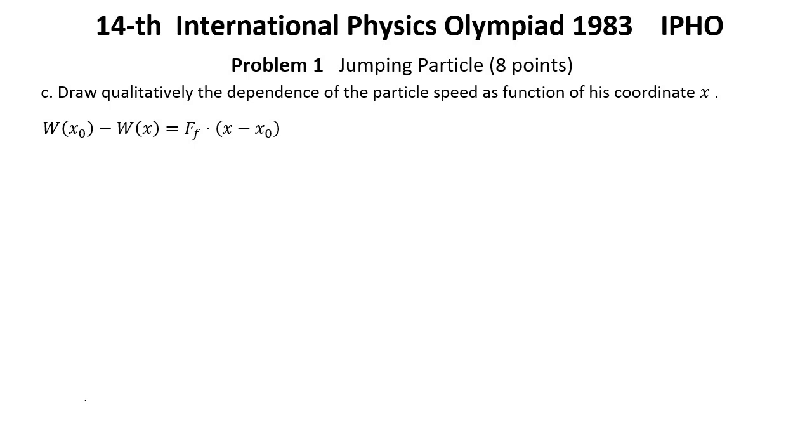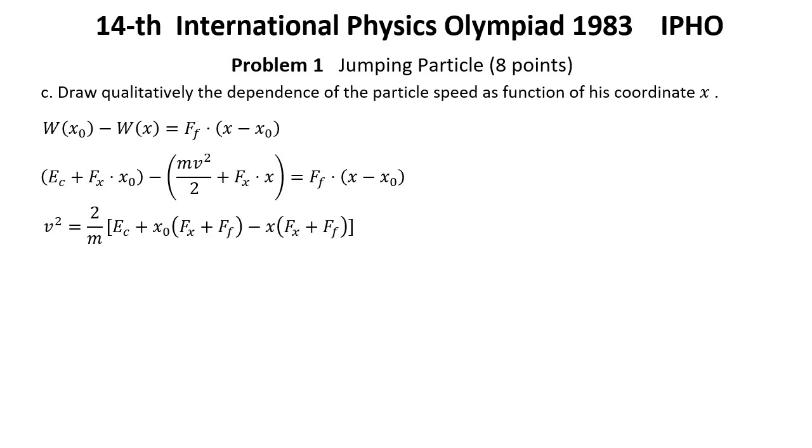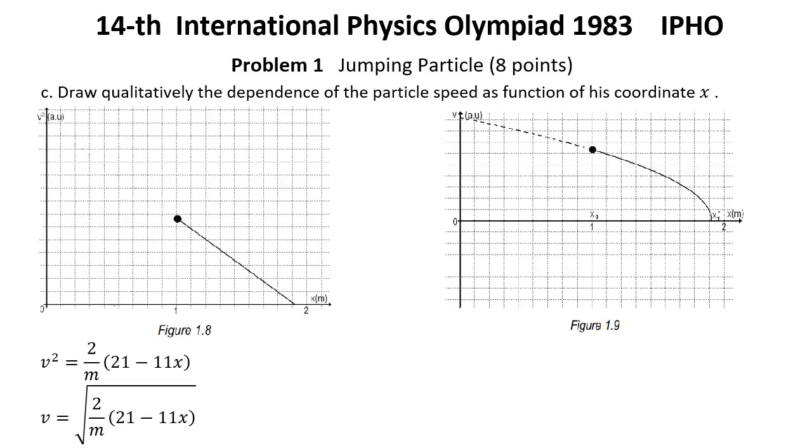When the particle moves from x0 in the positive direction of the axis, the relation becomes the next expression. So we have, using the provided data, the following. The graph in the figure presents the dependence of the square speed on the position for the motion in the domain x between x0 and x1.